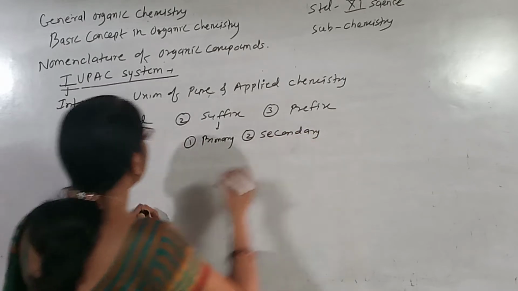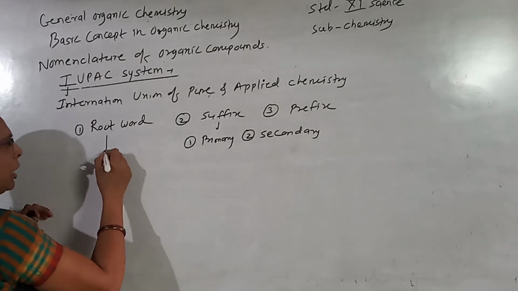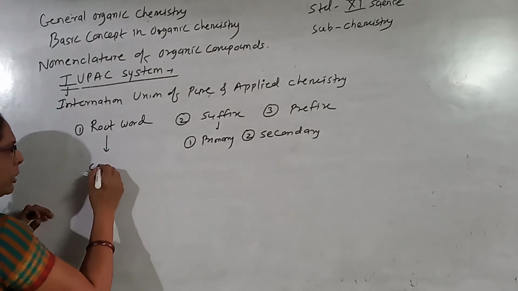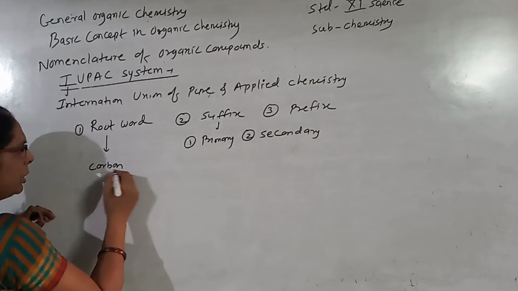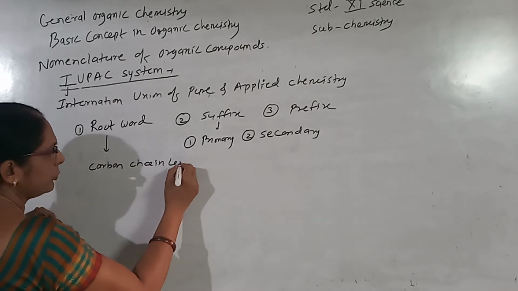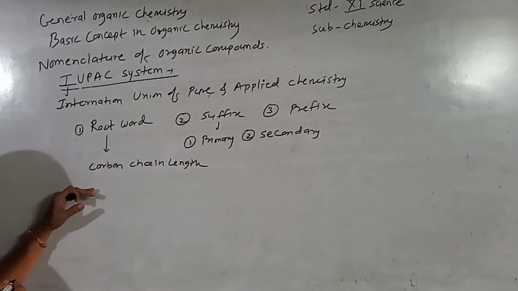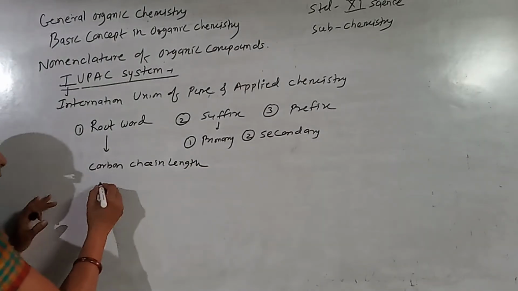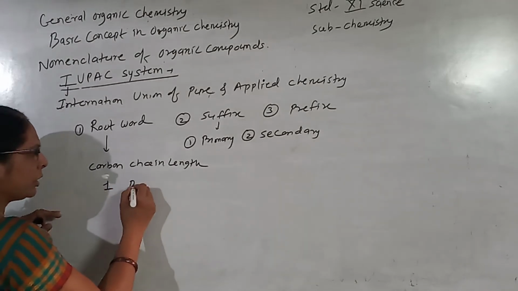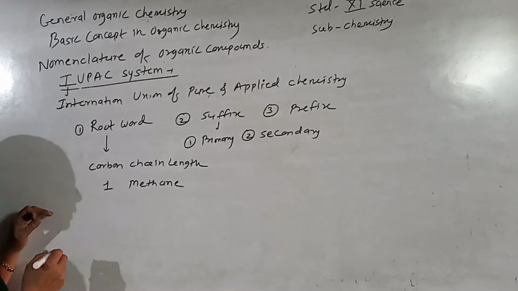The root word is given according to the carbon chain length. If one carbon is there, we call it methane.